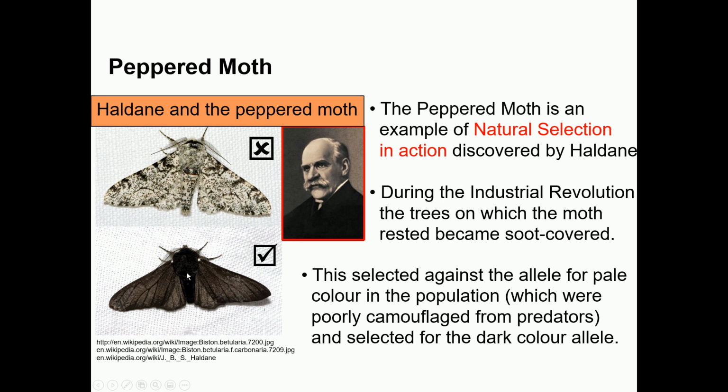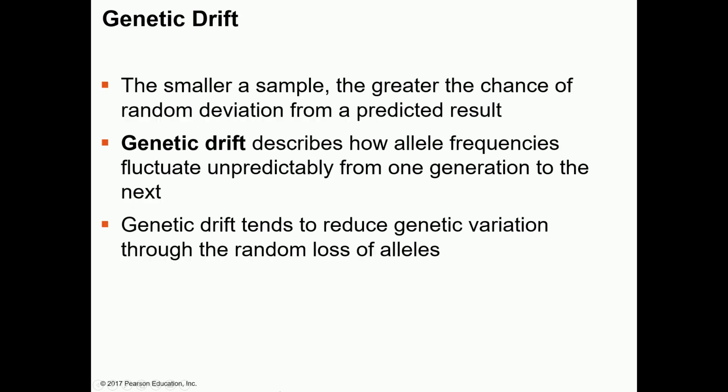So the allele for this color will be selected by nature. This is another example of natural selection. It selected against the allele for pale color in the population, which was poorly camouflaged from the predators, and selected for the dark color allele. Okay, so this was all about natural selection.